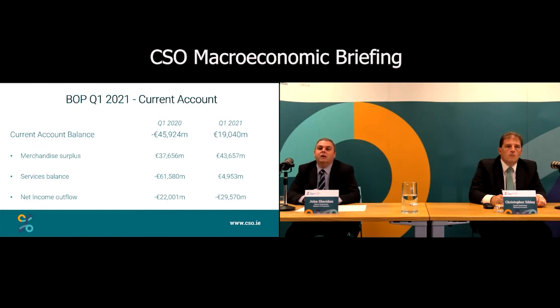And our services balance has gone from minus 61.6 billion in Q1 2020 to plus 5 billion in Q1 2021. And again, the difference here is largely driven by the difference in IP between the two quarters. And these combine to give us our current account balance of minus 45.9 billion in Q1 2020 and 19 billion in Q1 2021.